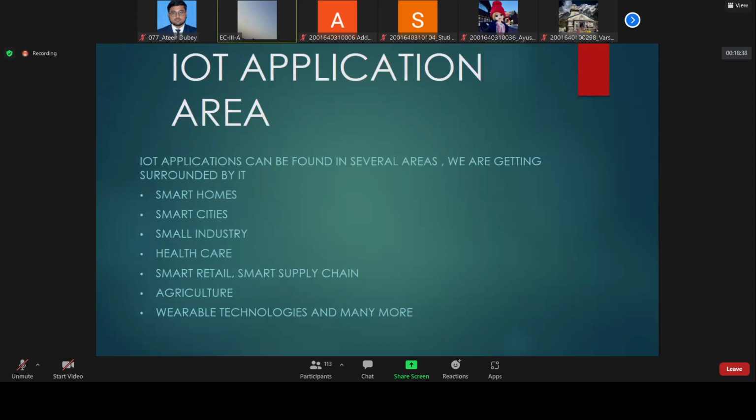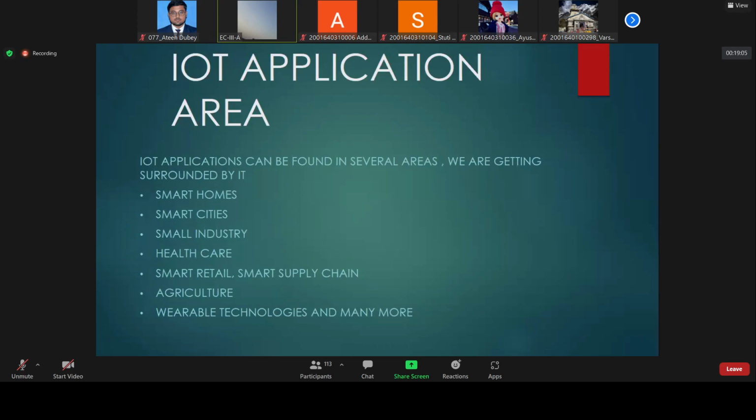In the healthcare system, an example we have seen recently is COVID management. You have seen that a minute after we get vaccinated, we get a message that you are vaccinated, and everybody felt this system.